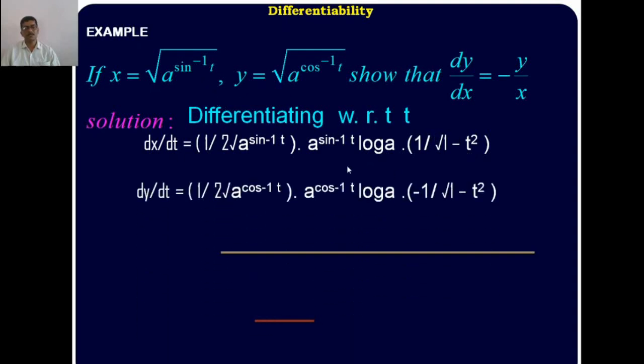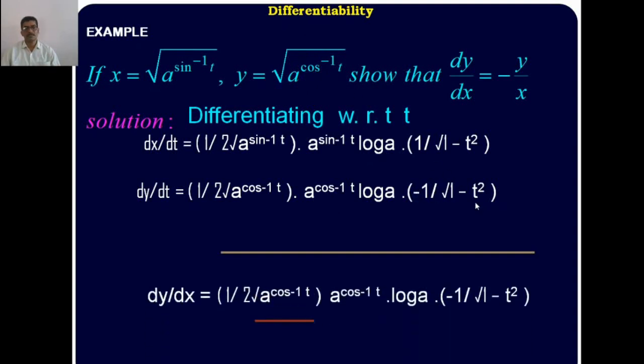Is it clear? And dy upon dt, the same method, root of a to the power cos inverse t. The derivative of y with respect to t, first the derivative of the root, 1 by 2 root of a to the power cos inverse t. Next, the derivative of a to the power cos inverse t, a to the power cos inverse t into log a. Next, the derivative of cos inverse t with respect to t is minus 1 divided by root of 1 minus t square.